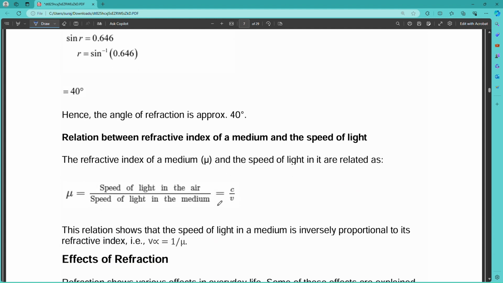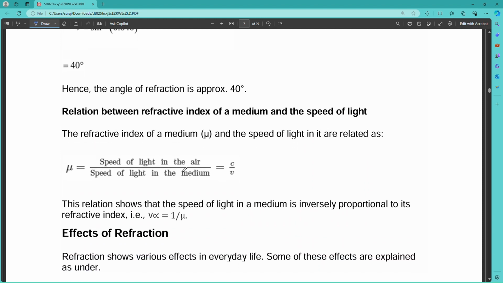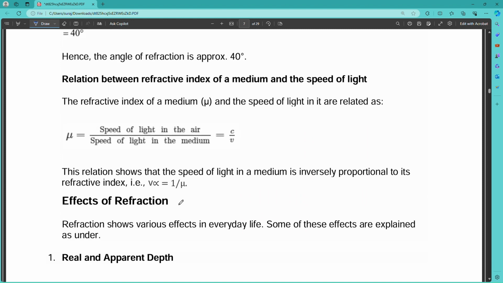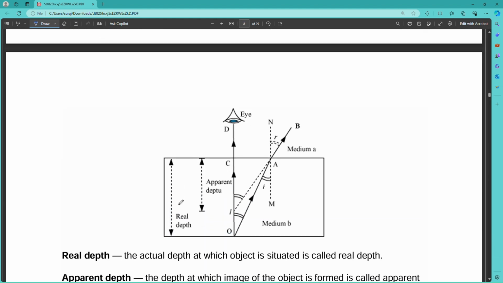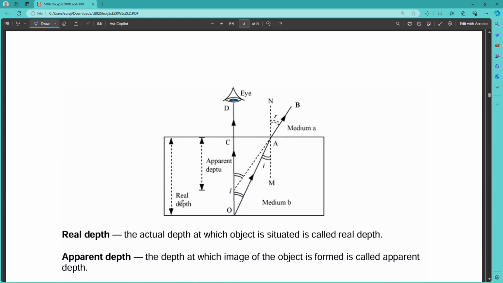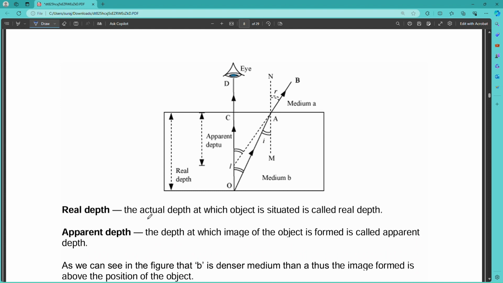Now the relation between the refractive index of the medium and the speed of light: mu is the speed of light in air divided by the speed of light in the medium, that is mu = c / v. Next, the effects of refraction. One effect is real and apparent depth. Due to refraction, there is a real depth and an apparent depth. Suppose this is a container with an object at the bottom of the substance, and you are looking from above the container.